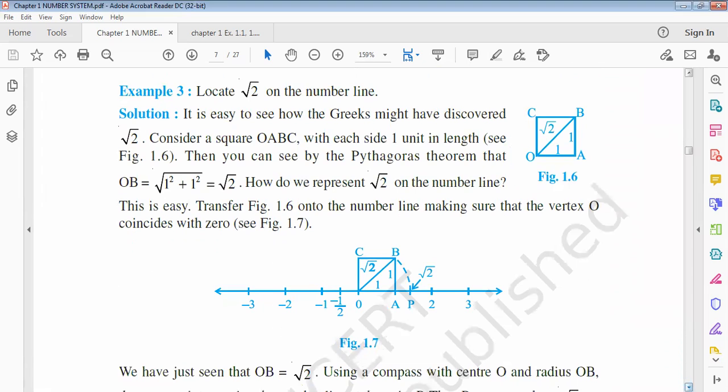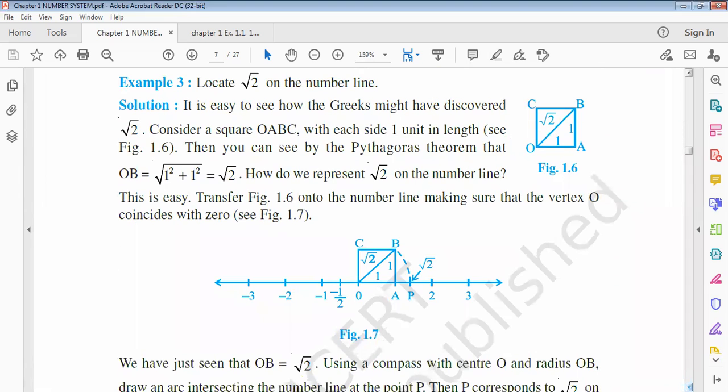Now, look at the example. Locate root 3 on the number line. It is very easy to see how the Greeks might have discovered root 2. We take here a square OABC of side 1. Then clearly from the figure, OA equals 1, AB is also 1. Now clearly OAB is a right angle triangle, and we apply the Pythagoras theorem to find the value of the diagonal, that is OB.